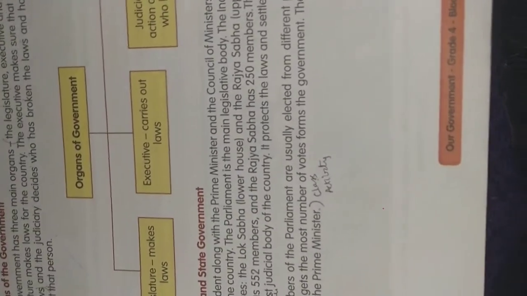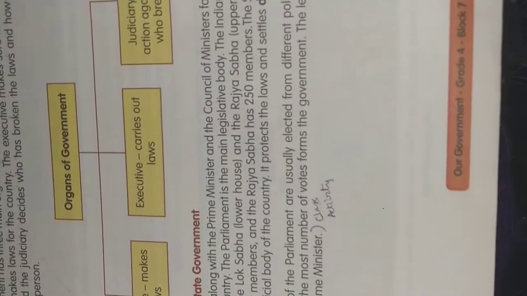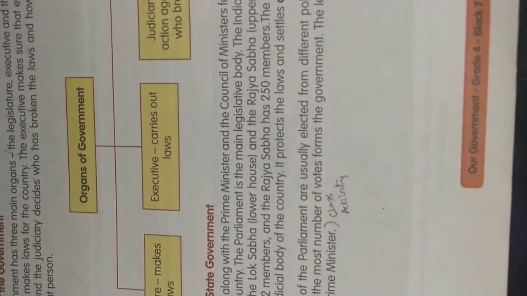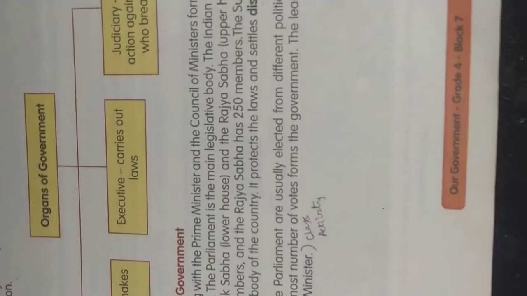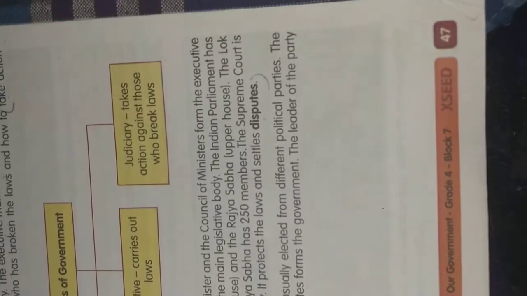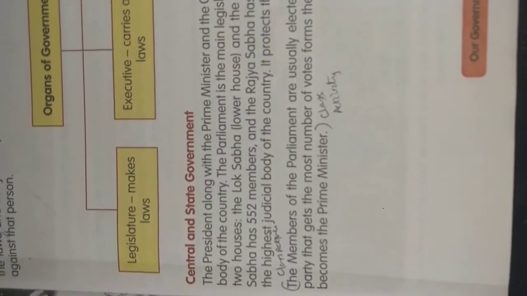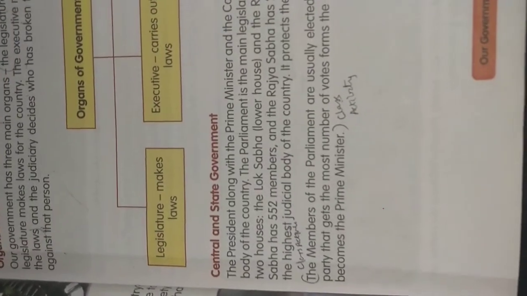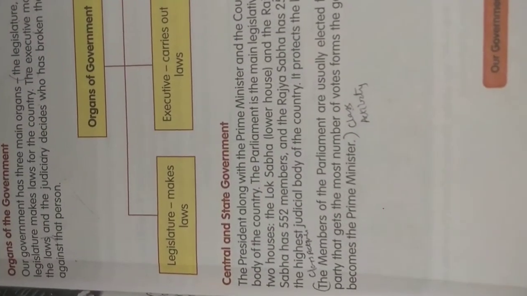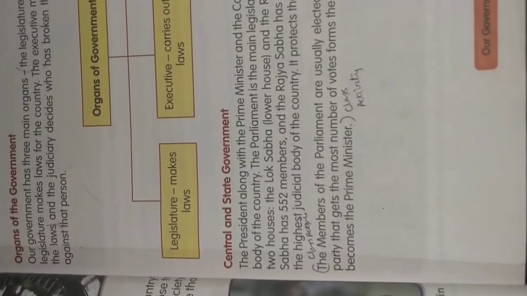Before it was Congress, now it is BJP, or others also. The leader of the party becomes the prime minister. Now you understood, children? Okay?